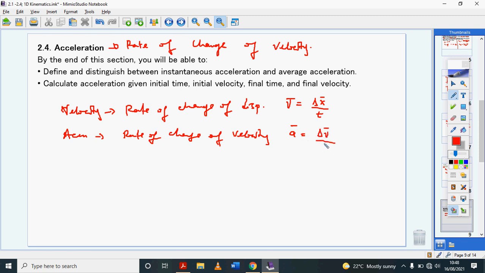When your speed is changing, that means your speed is increasing or decreasing, then in physics we say you are accelerating. I'm sure this is not a new concept to you. When the speed is changing, you're accelerating.